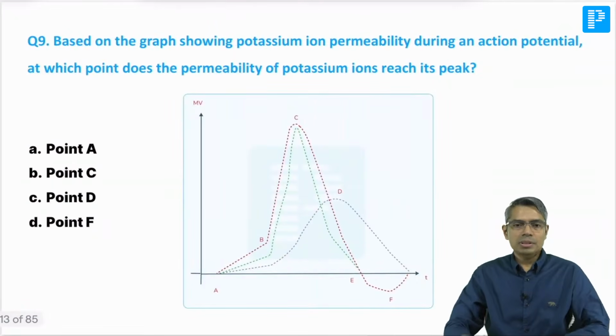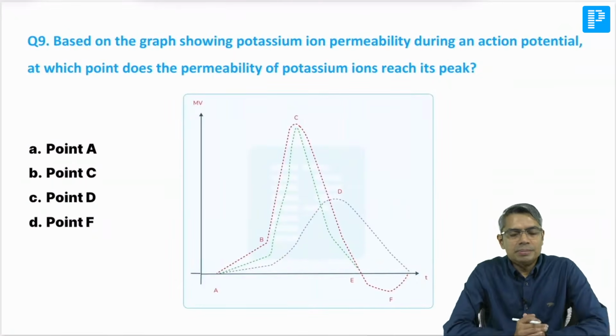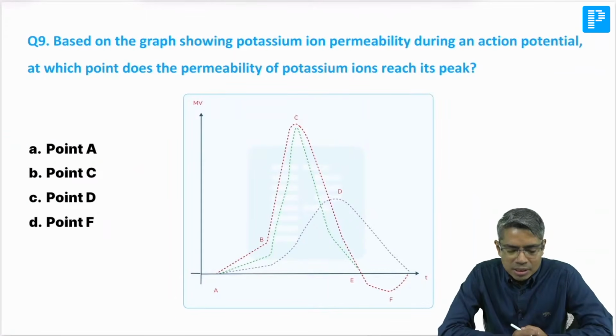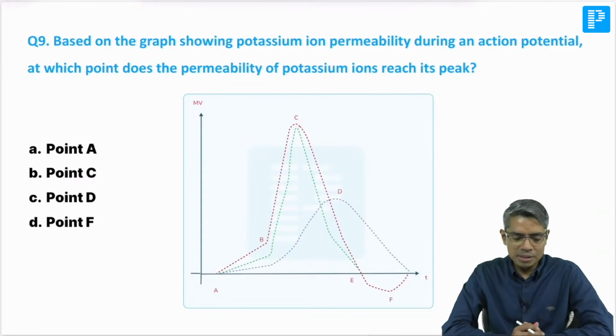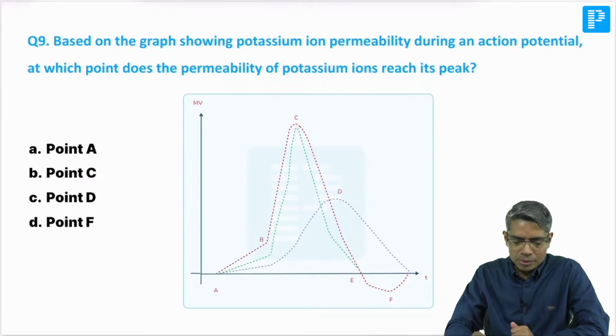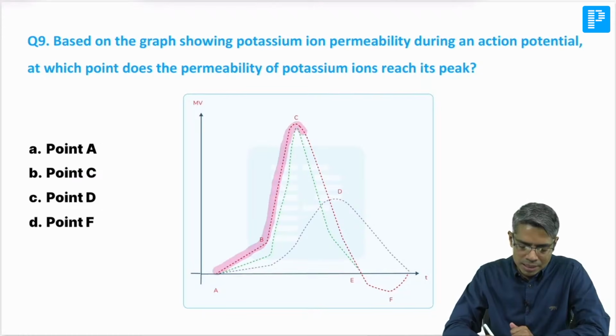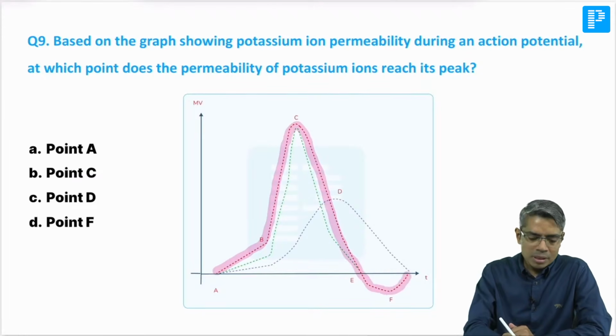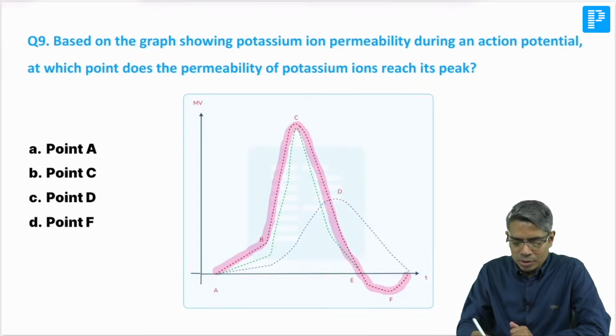Okay, next question, pure physiology. The nerve and muscle. So based on the graph showing potassium ion permeability during an action potential, so I believe all of you could able to recall that this red color broken line is basically the diagram of your action potential, because depolarization, hyperpolarization, everything I can see.